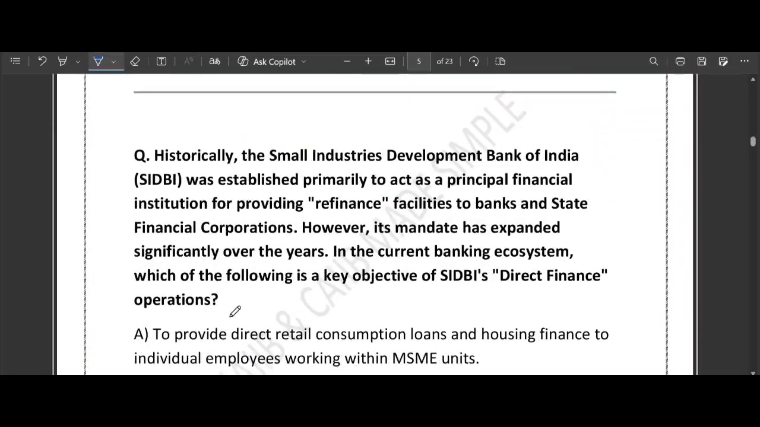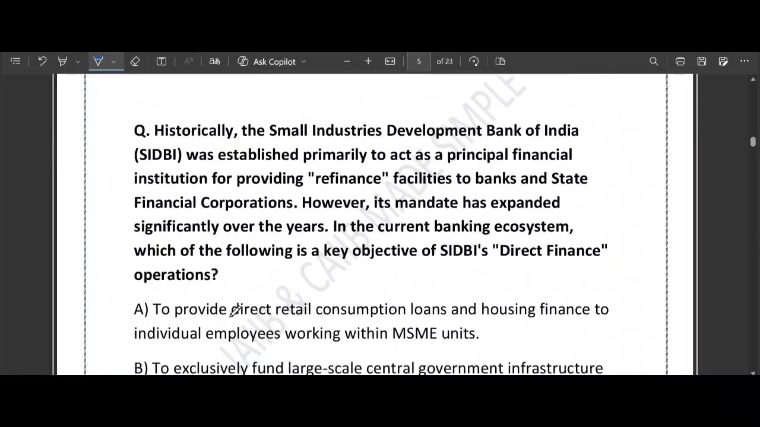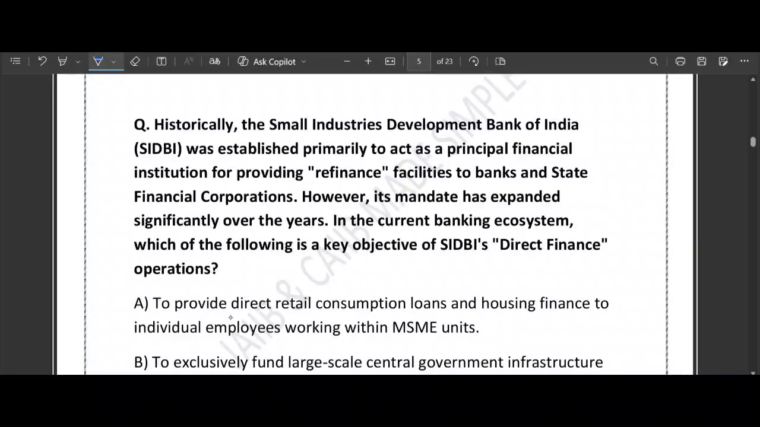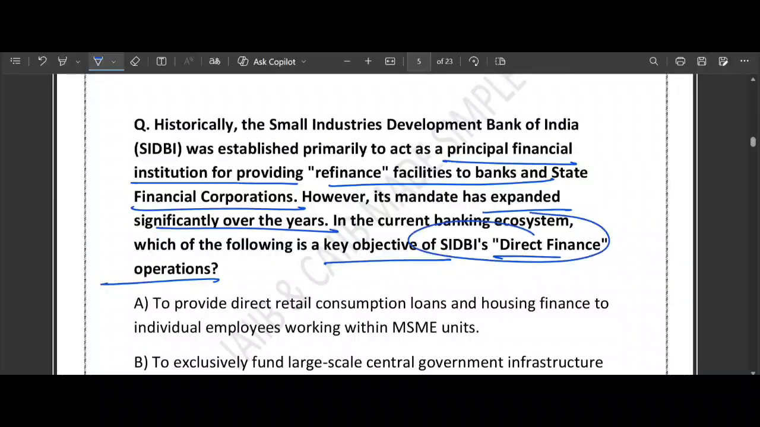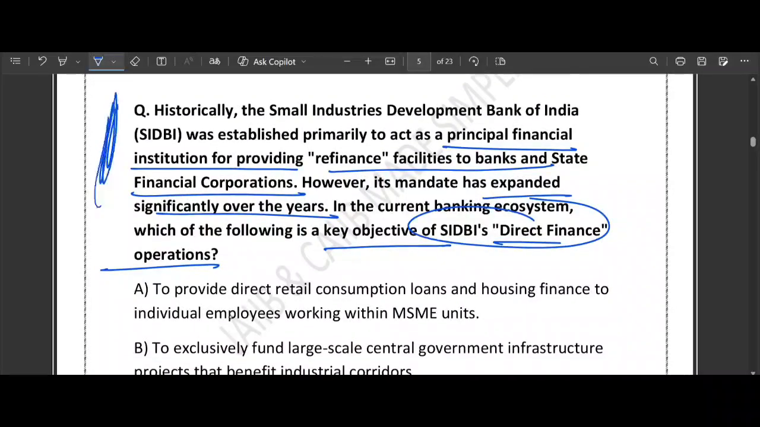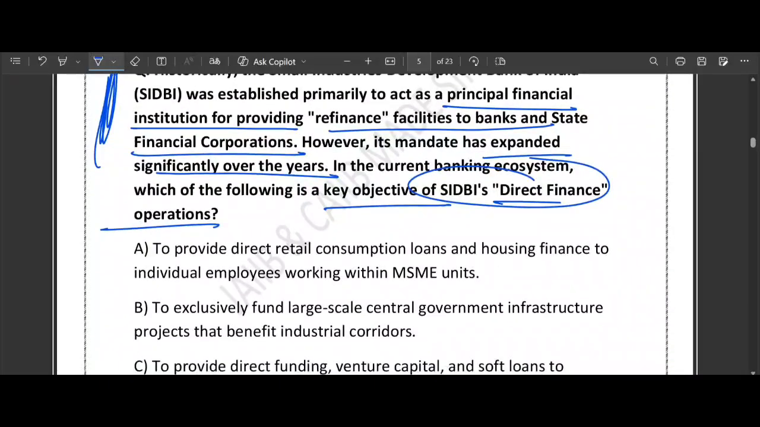Now let's see the next question that we have. Friends, historically the SIDBI was established primarily to act as a principal financial institution for providing refinance facility to banks and SFCs. However, its mandate has expanded significantly over the years. In the current banking ecosystem, which of the following is a key objective of the SIDBI direct finance operation? Very good question. They have just given you this for your knowledge purpose only. But the question is, what is the primary objective of the SIDBI direct finance operation?